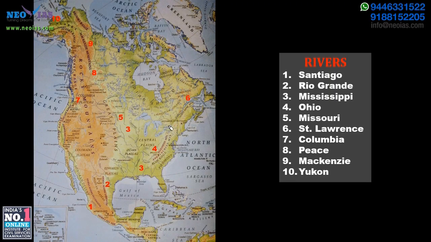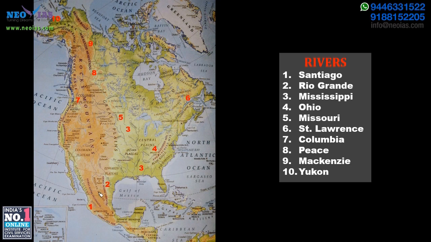Next, let's look at the important rivers. The river courses are not properly visible in this map. I hope you have the atlas with you, so please mark these rivers. The first one, the San Diego River, which is located here, is part of Mexico.